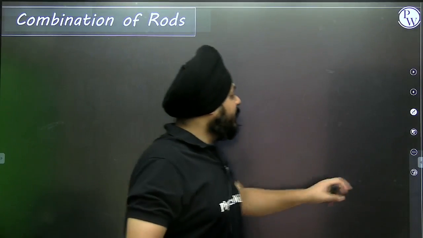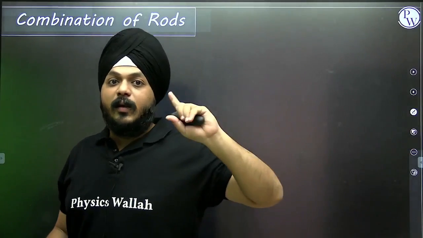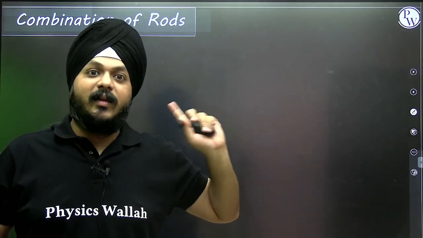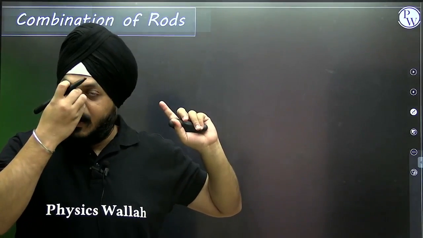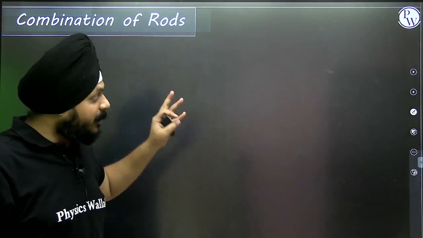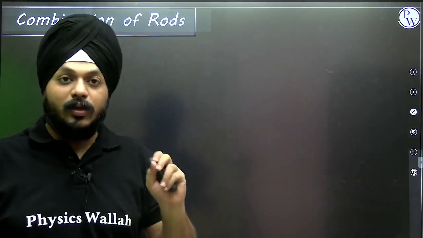This kind of sums have already been asked in examinations. The sums are based on this concept. I'm going to show you some PYQs also based on it, but first of all, let's move on to the actual concept.